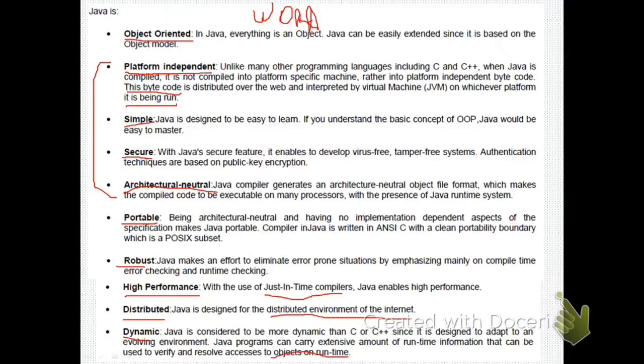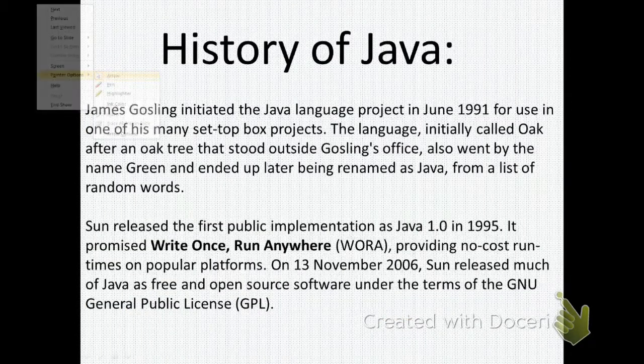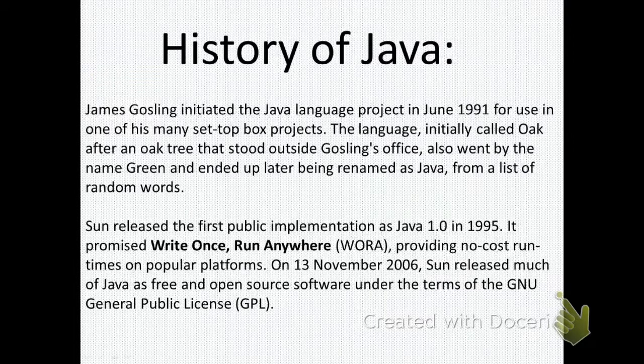And so these are very important points. Now we come to the history of Java. The concept of Java was invented by James Gosling, as I told you just now. James Gosling initiated the Java language project in June 1991 for use in one of his many set-top box projects. And the language was initially called Oak, that is OAK, and this was named after an oak tree that stood outside his office.